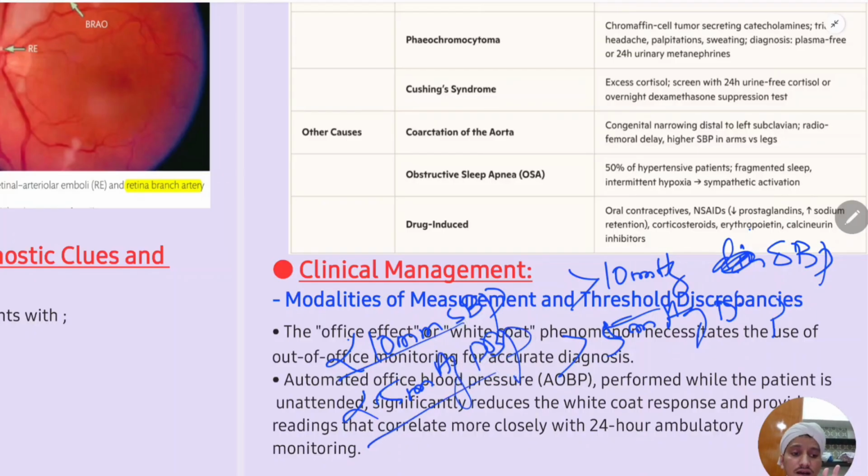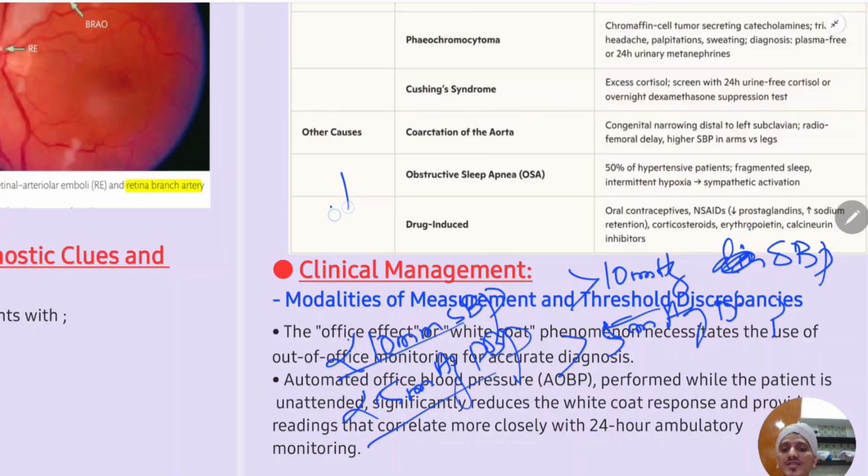Okay, so the difference between two measurements should be less than 10 systolic and less than 5 diastolic. Then you should take the average of those two readings. If the average of those two readings is more than the threshold, then you should ask the patient, if the hypertension is not severe, to come on the second and third visit. Similarly you will measure the BP as I said now. And if the patient is getting persistently elevated BP, then you investigate the patient and you start the antihypertensive drugs along with lifestyle advice. So this is how you will measure, this is very important.